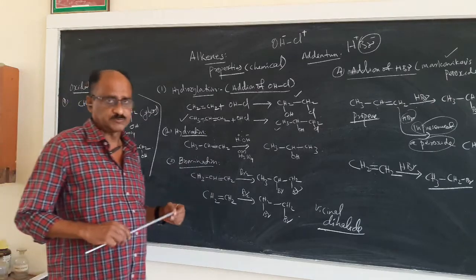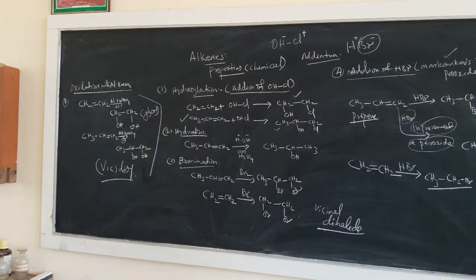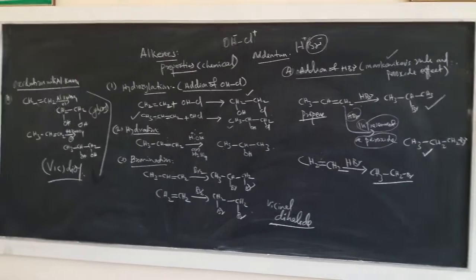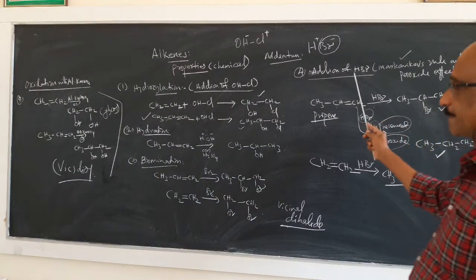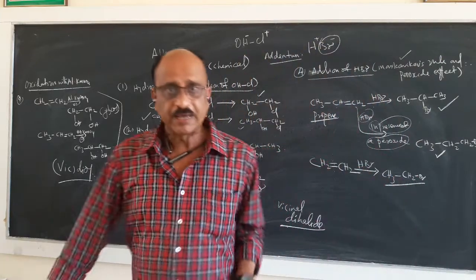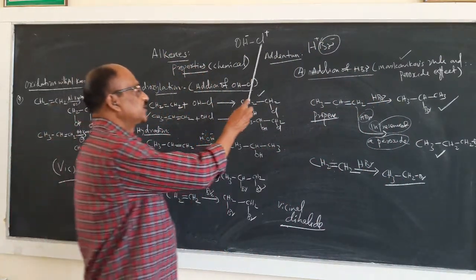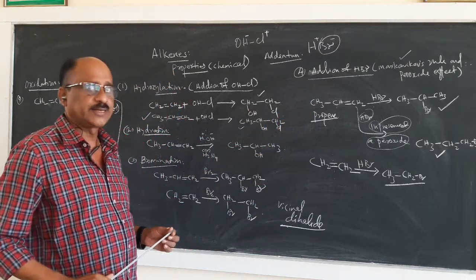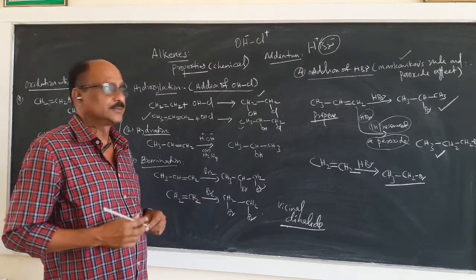What is Markovnikov's principle? Let us see the reaction written on the extreme right side of the blackboard. That is addition of HBr. HBr is known as the addendum of the molecule. HBr should be taken as H plus and Br minus, because the ions are like that.